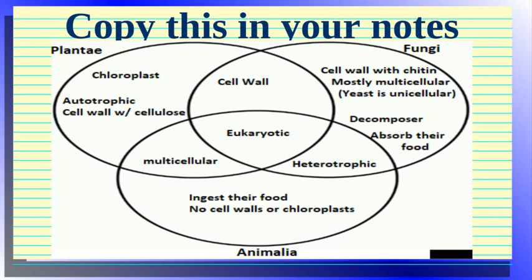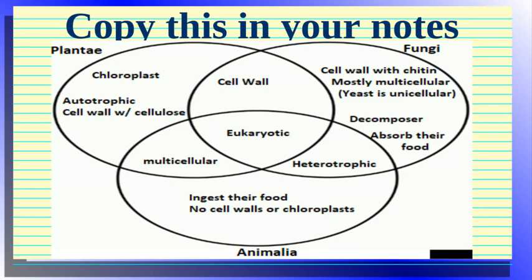All right, so just as a review for everything that we've talked about so far with the kingdoms in the domain Eukarya, we got plants, fungi, and animals. Plants is in the upper left, fungi is in the upper right, animals are in the bottom. Again, plants have chloroplasts, are autotrophs, and have cellulose. Fungi are cells with cell walls with chitin, mostly multicellular, but some are unicellular like yeast. Decomposers, they absorb their food. Animals ingest their food and they have no cell wall or chloroplasts.